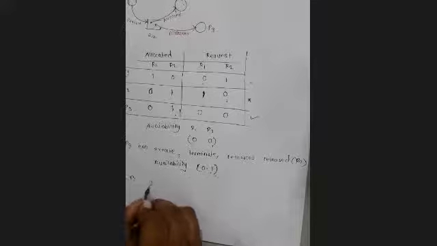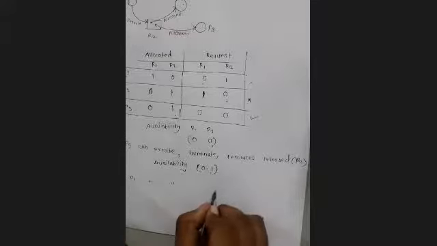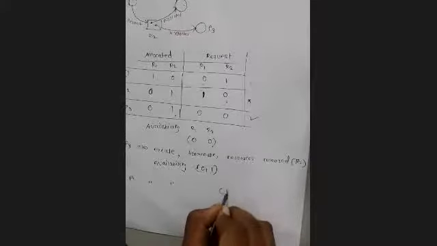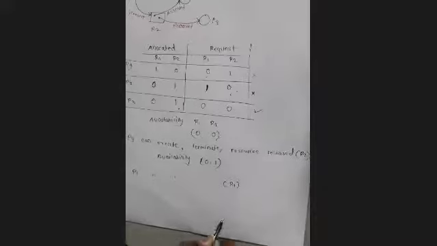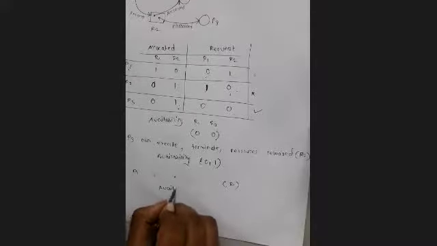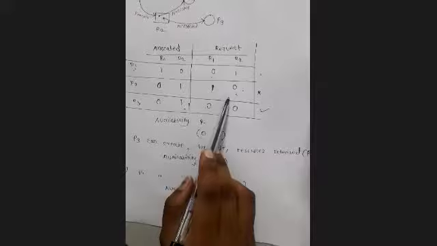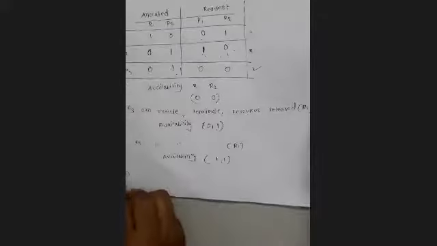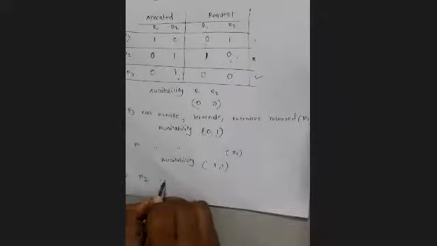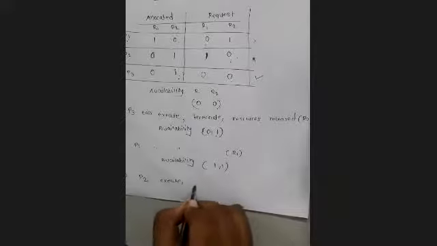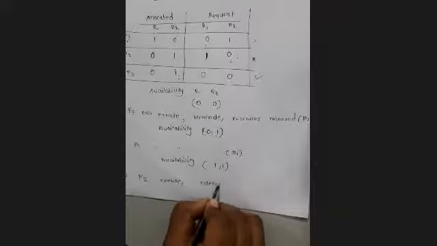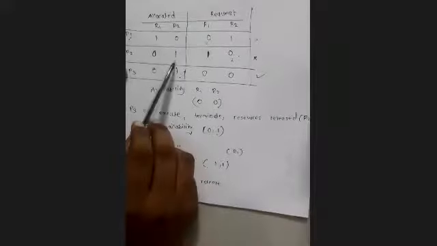P3 is already done. P1 and P2 remain, from which P2 cannot execute. P1 can execute. So P1 will execute, terminate, and the resource released will be R1. So the availability now will be 1 1. Now the remaining one is P2. What is the requirement? 1 0. So P2 will execute now. After executing, it will release all the resources.